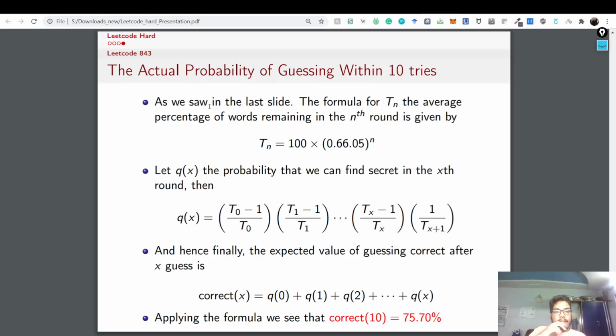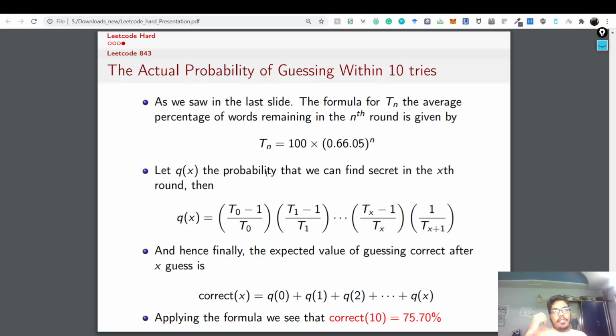Now let q of x be the probability that we can find the secret in the xth round, right? Then we realize that q of x is nothing but, you have to see this very carefully, you did not find it in the zeroth round, so T of 0 minus 1 upon T of 0. You did not find it in the first round, so T of 1 minus 1 upon T of 1, dot dot dot. You did not find it in the xth round, T of x minus 1 upon T of x, but you found it in the x plus 1 round, so the round after that, so it's like 1 upon T of x plus 1. This is the probability that we can find the secret in the xth round, right? And this T of n is given, right?